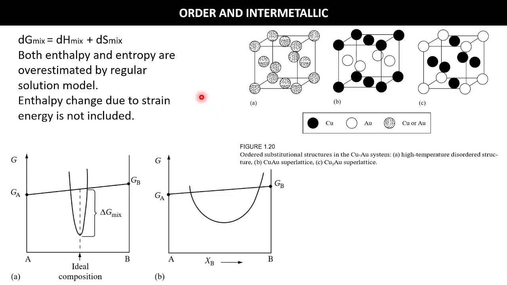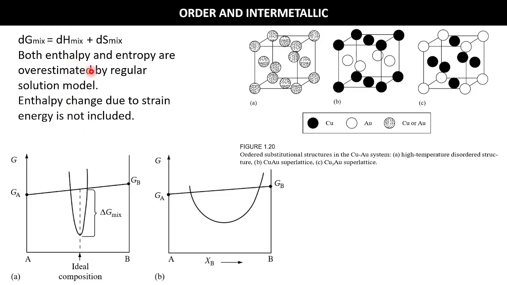And as there is a mixing preference, A or B, this kind of mixing preference, similarly our entropy will not be that much. It will also have some lower value. It is not totally random mixing. That's why the entropy is decreasing, and due to the non-introduction of that strain energy, delta H mix is also quite high.